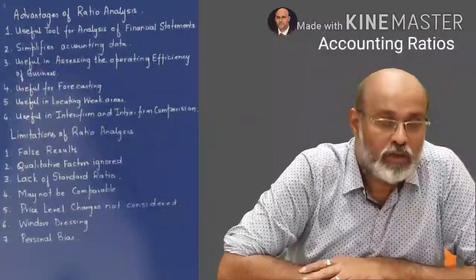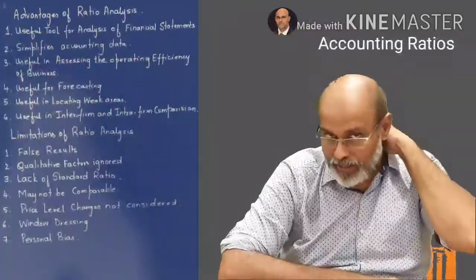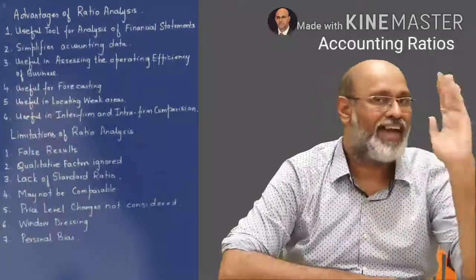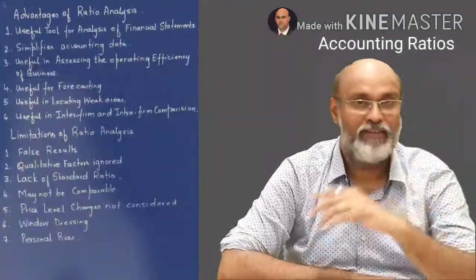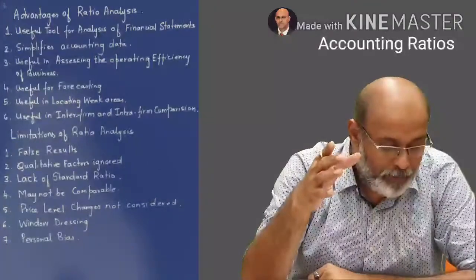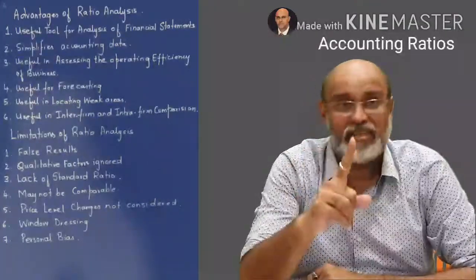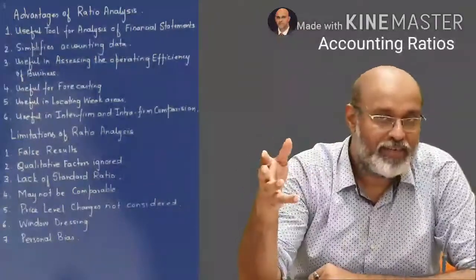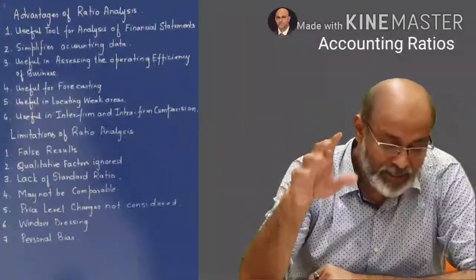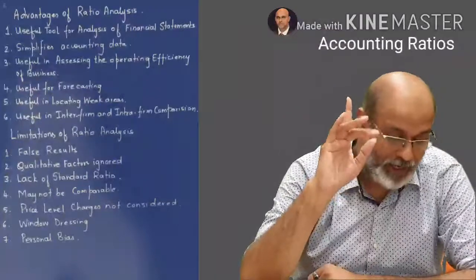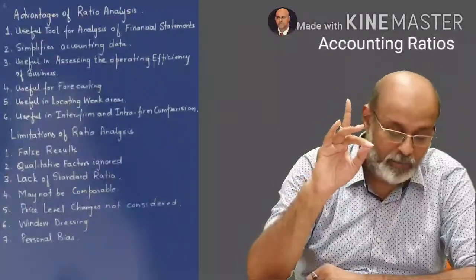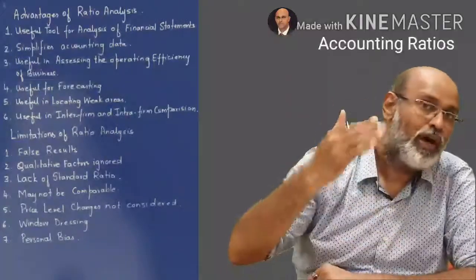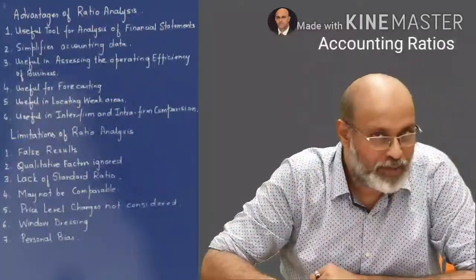One, it's false results. Second is the qualitative factors are ignored. There is a lack of standard ratio. You cannot actually set a standard ratio anywhere. It may not be comparable. Some certain things, price levels are not taken into consideration. There is window dressing done sometimes, so this will be misleading and it will conceal vital facts. And finally, personal bias, it should be free from this particular limitations. So I stop here with the limitations of ratio analysis.